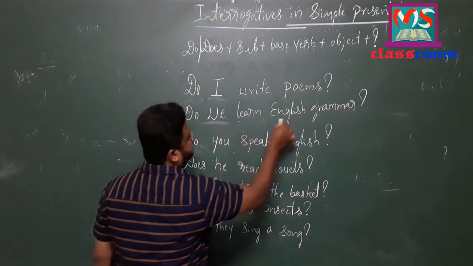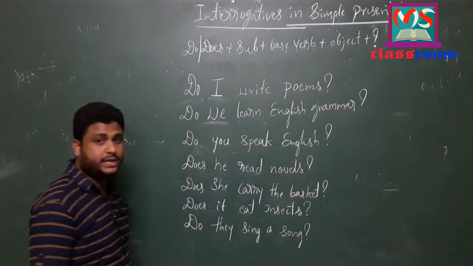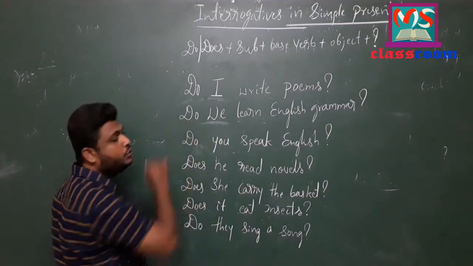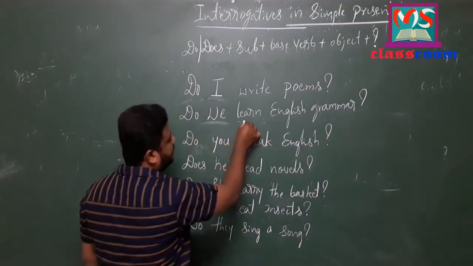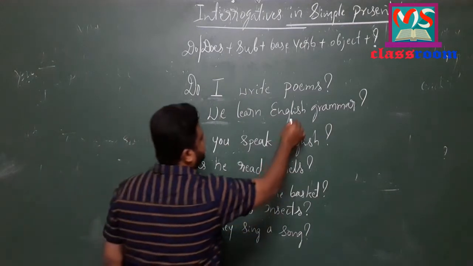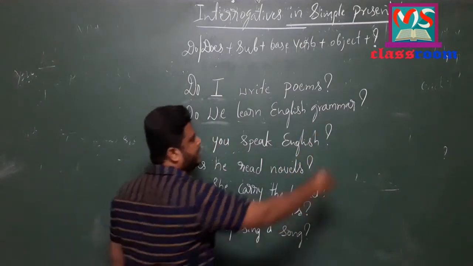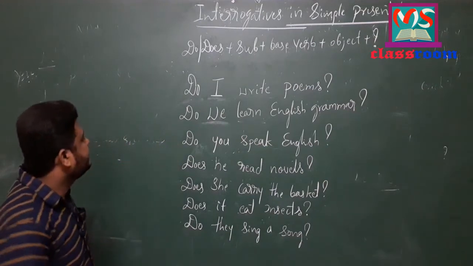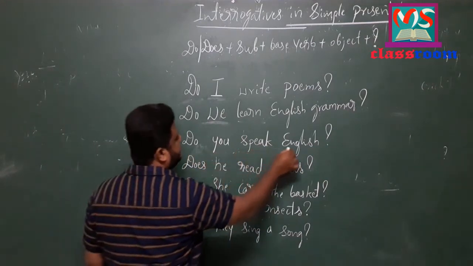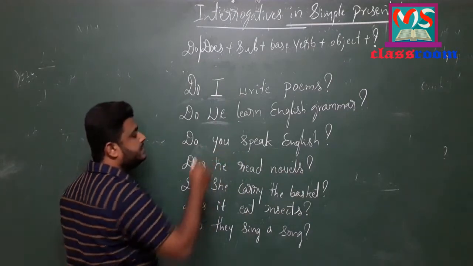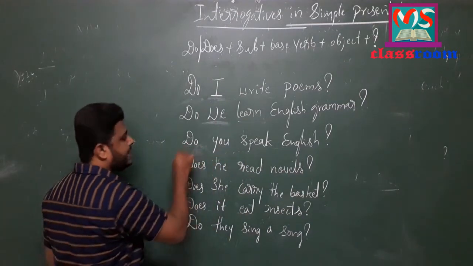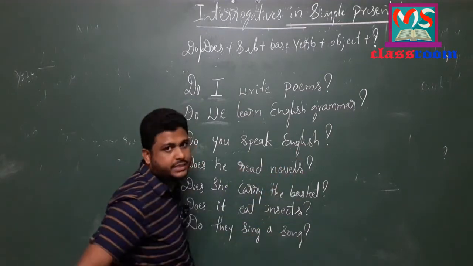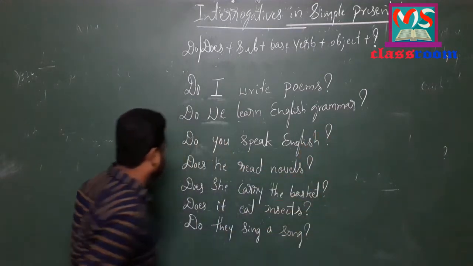And then look at the next example. Do we learn English grammar? So here we is the plural subject. For that reason I have used do, and then learn is the verb, English grammar is the object, and at last don't forget to put a question mark. Next look at the third sentence. Do you speak English? You is the plural subject. So for that reason I have used do here. Speak is the verb, English is the object, and then a question mark.